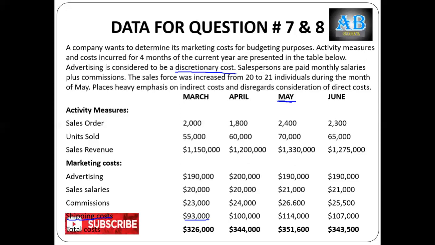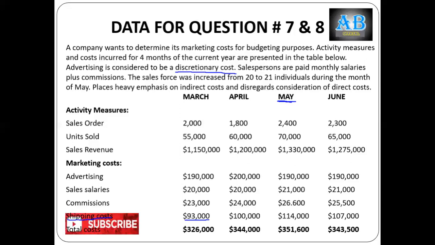So 93,000 divided by 55,000 is 1.69 for March. Then 100,000 divided by 60,000 is 1.67. Again, 114,000 divided by 70,000 is 1.62 something.